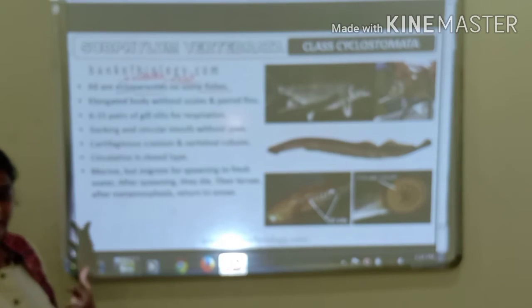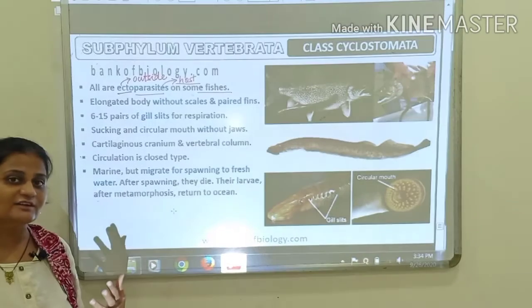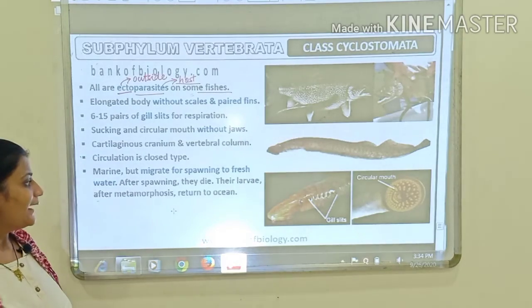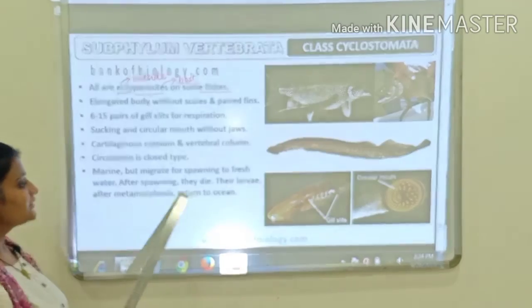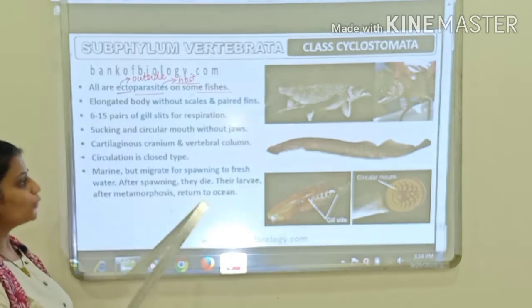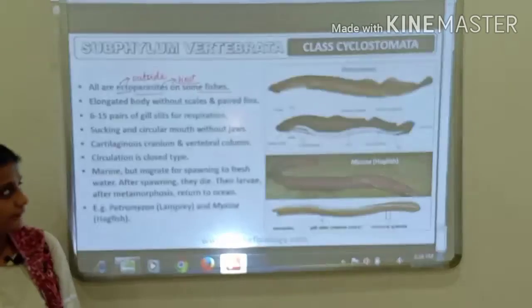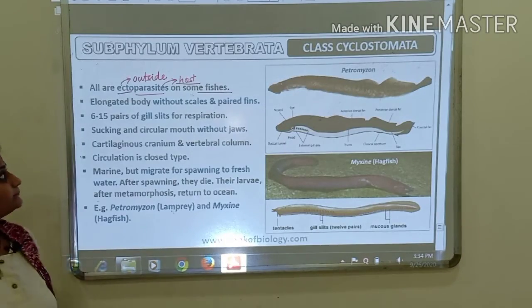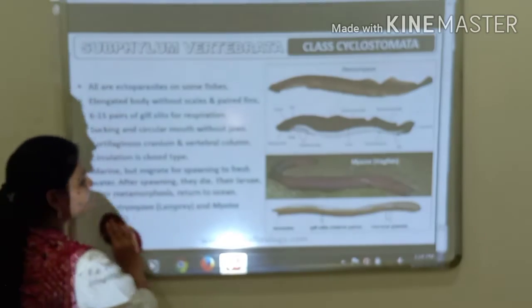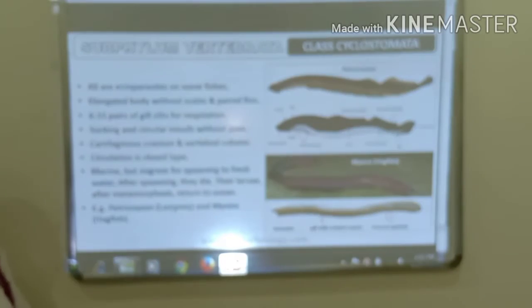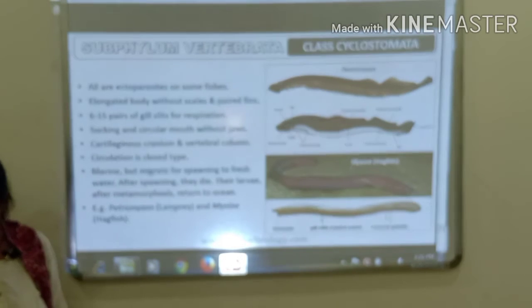That means there will be drastic changes between the larval stage and the adult, and after metamorphosis the adults will return back to the oceans, that is, to the marine water body. Okay, then examples of class Cyclostomata are Petromyzon, commonly called lamprey, and Myxine, which is commonly called hagfish.